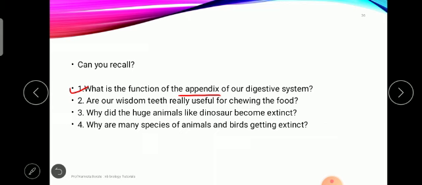It doesn't play a specific role in the human body, but it plays a very important role in ruminant animals like the cow, buffalo, and goat. The appendix is present in the lower right abdomen. The function of the appendix is unknown. One theory is that the appendix acts as a storehouse for good bacteria.